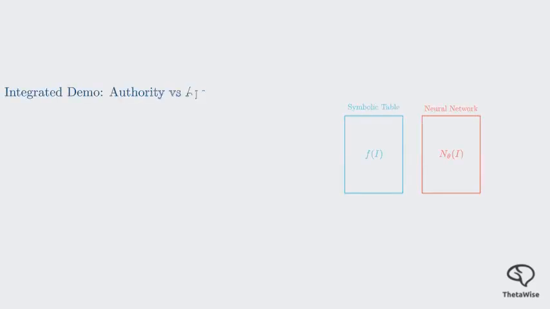Let's animate this loop. On the left, we have our table semantics, the authority. It calculates the next symbolic step, f of I. On the right, the neural network tries to predict this outcome. First, the symbolic table updates from interpretation I to f of I. Simultaneously, the neural net predicts n of I. The CSY metric measures the gap between the symbolic truth and the neural prediction. Finally, gradient descent pulls the neural output closer to the symbolic target, updating the weights theta.